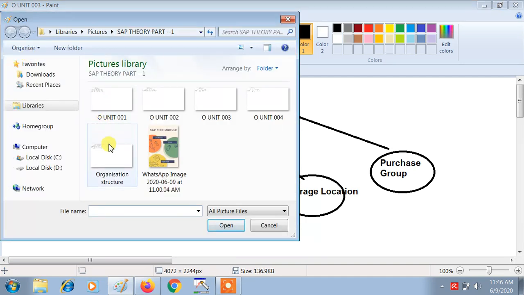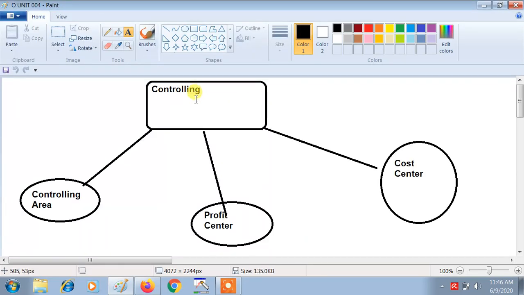And the fourth one we have to know about is controlling. See, in the controlling part, there are some organizational units: controlling area, profit center, cost center, etc. Fine. So these are some of the organizational units under different modules which I have talked about right now.